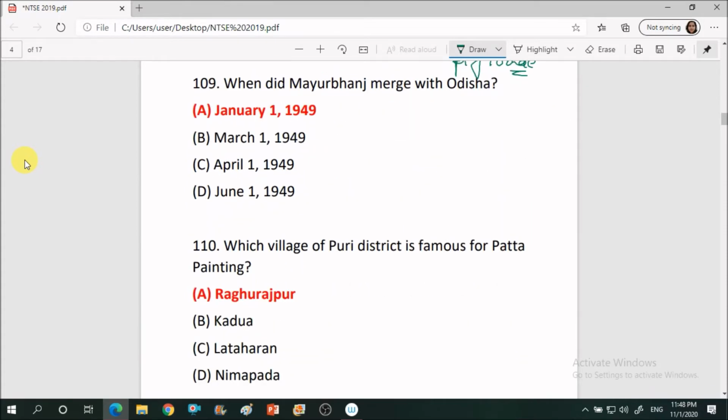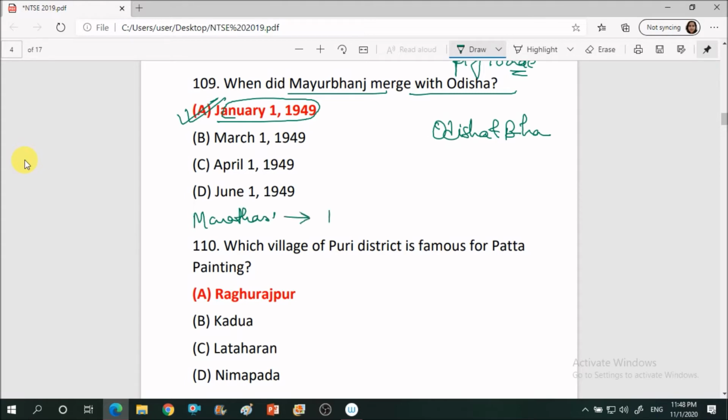The next question is, when did Mayurbhanj merge with Odisha? Mayurbhanj merged with Odisha on January 1st, 1949 after India became independent. Also, another thing you can remember here is that Odisha was first a province of the Marathas, from which the control was given to the British. Under the British system, Odisha province was within the Bengal province.